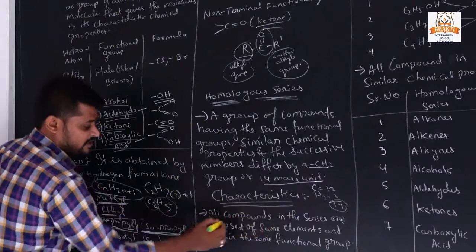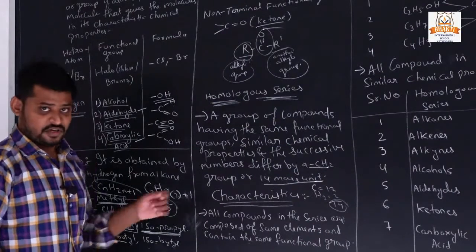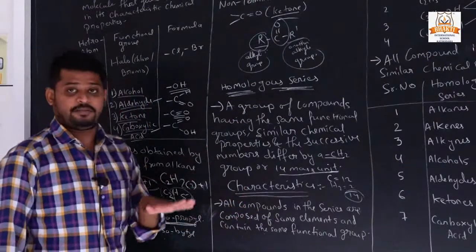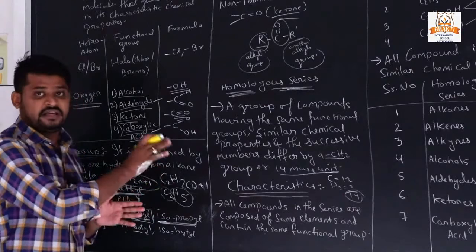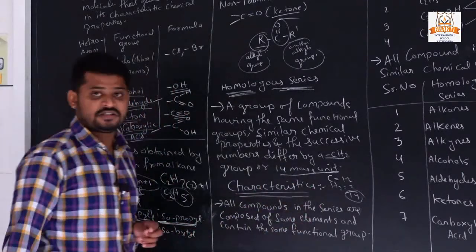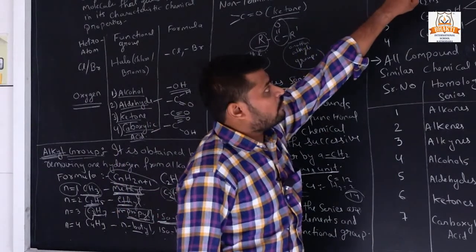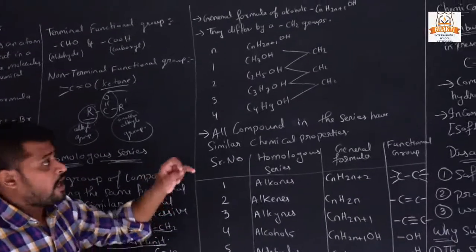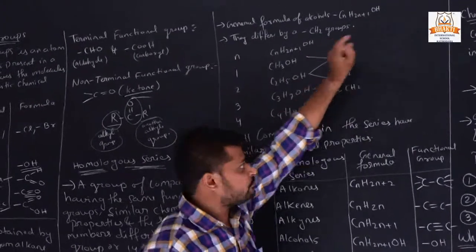All compounds in the series are composed of the same elements and contain the same functional group. So, they have the same functional group and the same chemical properties but differ by a CH2 group between their similar structures, and they have a difference of 14 mass unit. See an example, then it is clear. We have taken one functional group, alcohol, and the general formula of alcohol is CnH2n plus 1 OH.